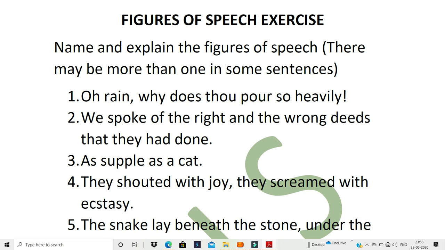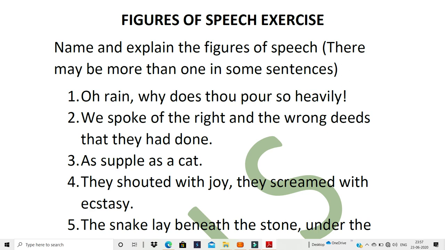Clear? Now sometimes maybe you know that it is a simile but you don't know how to write the explanation. You know it is an onomatopoeia. Then you can leave some space, a line or two, to write the explanation. And if you are not very sure, you can write it in pencil.